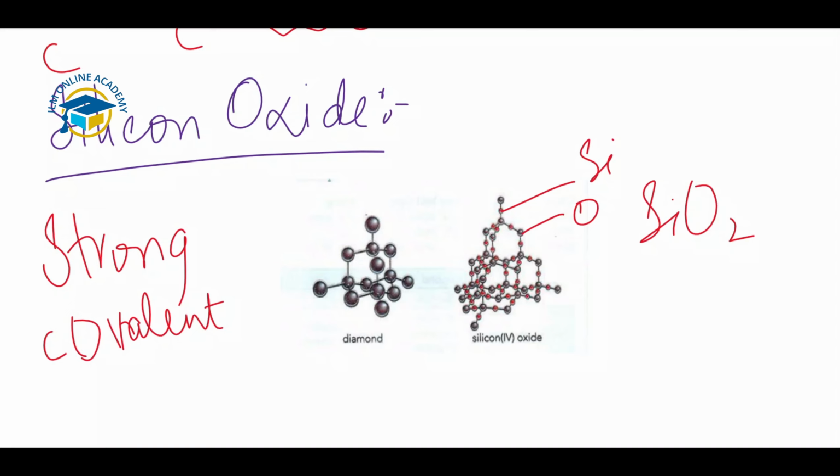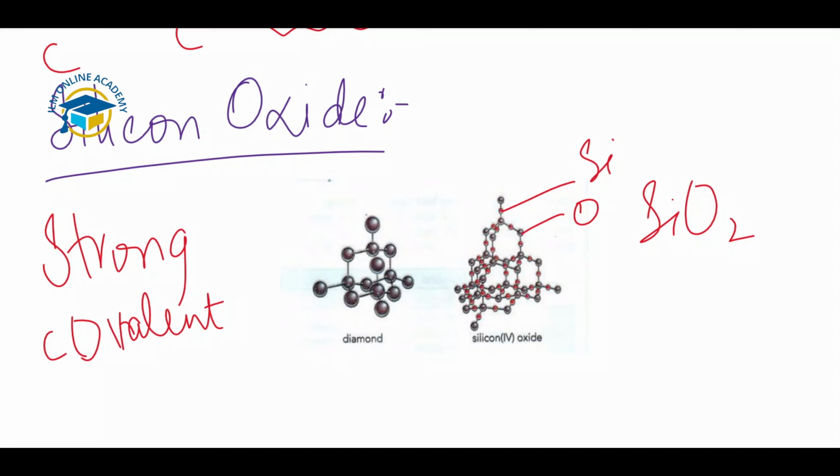Silicon oxide, like diamond, does not conduct electricity because there are no free electrons to move in these structures. All the atoms are combined with each other, so they don't have any free electrons able to move. So now this is all about the giant structures of covalent compounds and of ionic compounds.